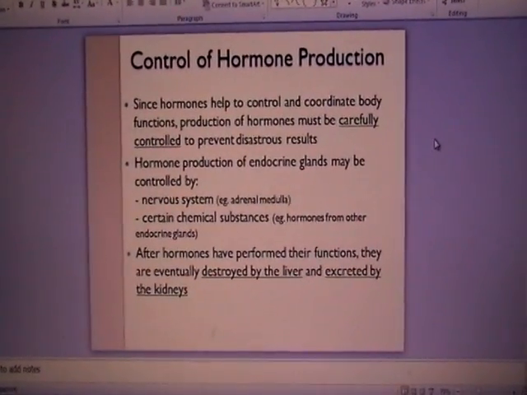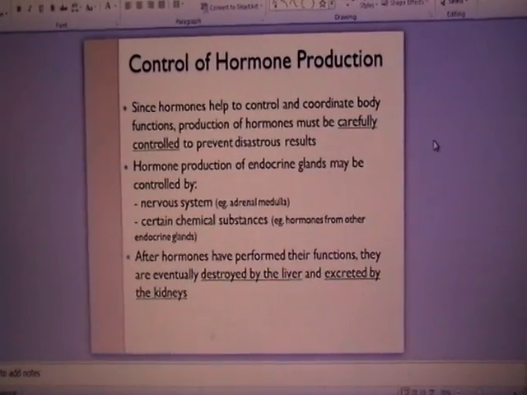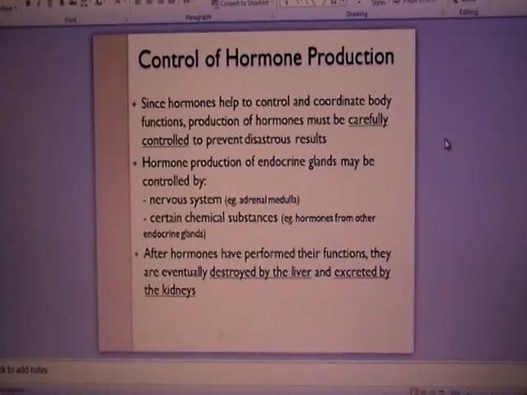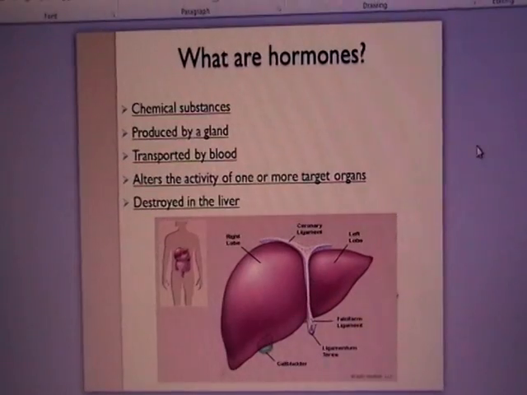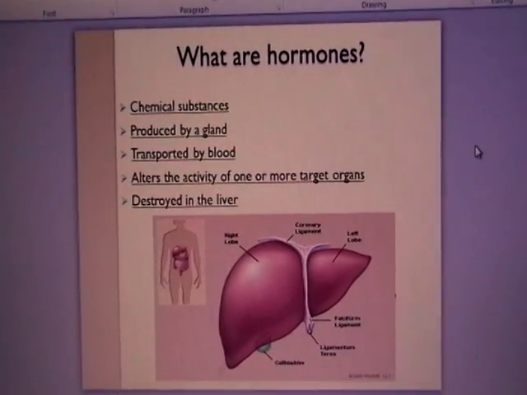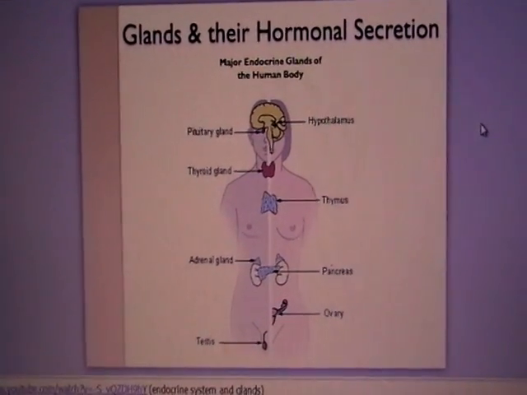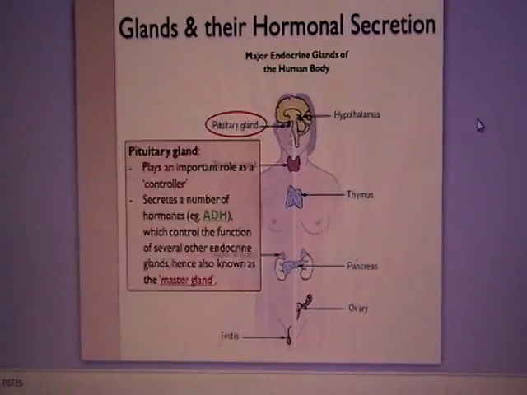So the control of hormone production has got to be regulated very much in our body to ensure that there is no disastrous results. Alright, so definition of hormones once again. Now we'll talk about the different glands and the secretion around our body.